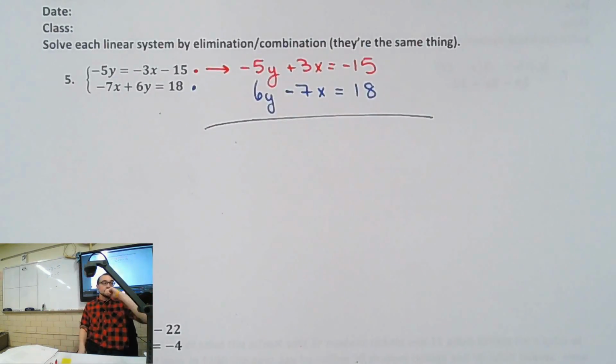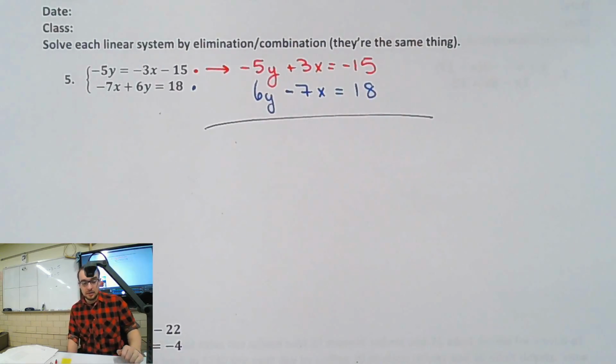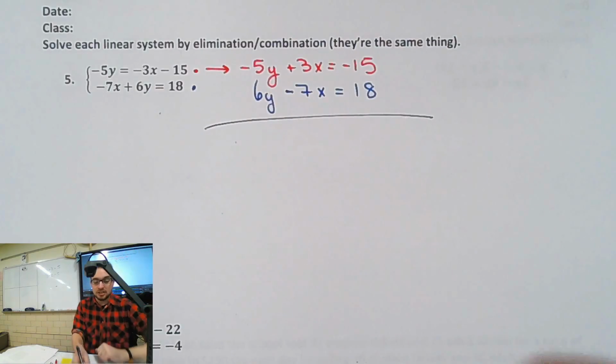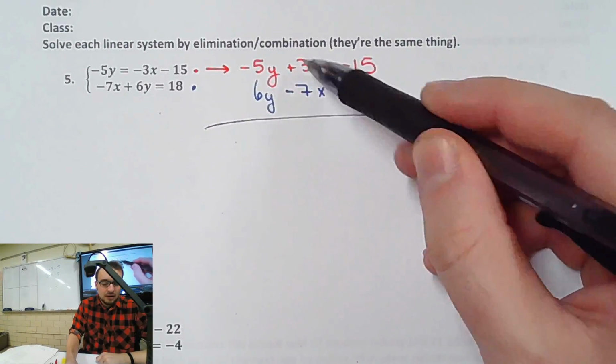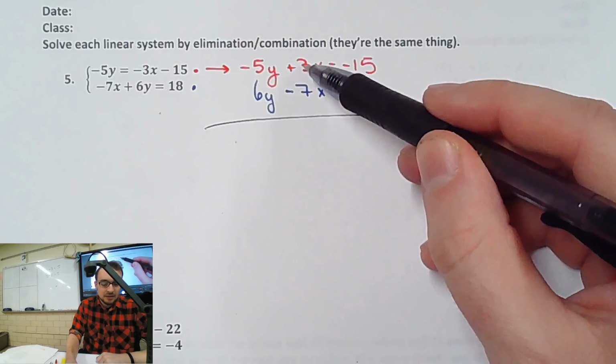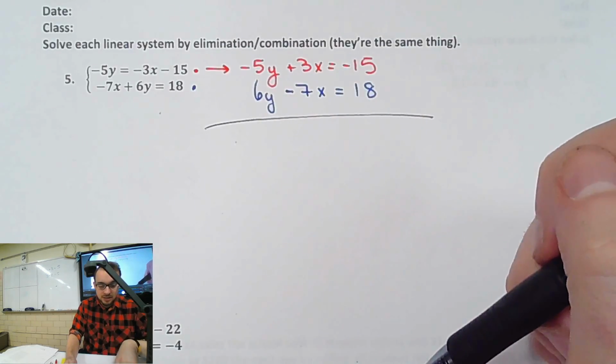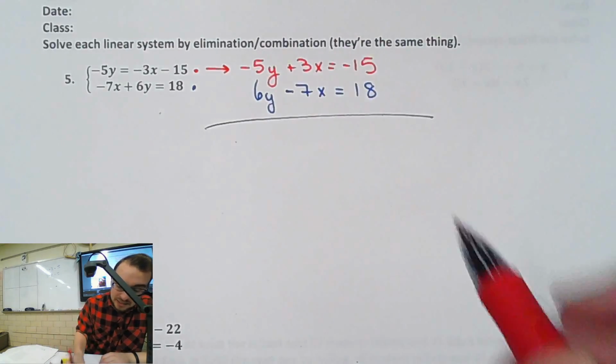Right now, if I were to add or subtract, would one of my variables go away? No, nothing would go away. You have to multiply. So I need to change these equations so something will go away. Let's mess with the 3 and the 7. What do I need to multiply the 3 by and the 7 by? 7 and 3. So I multiply the top by 7.